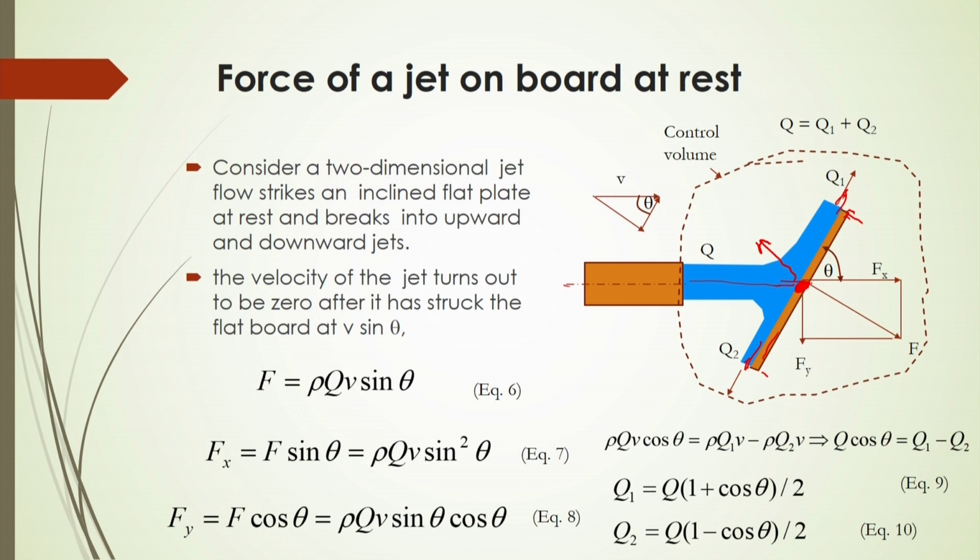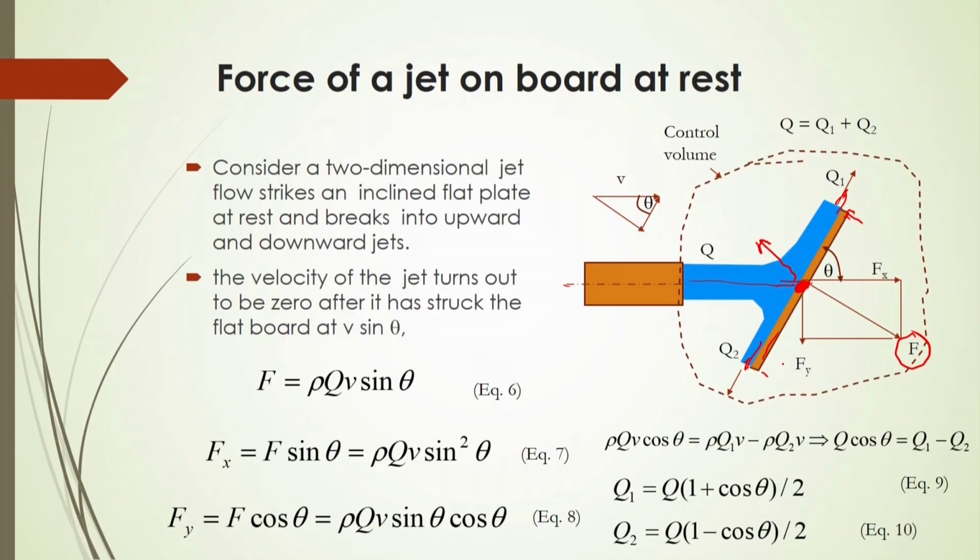So, that you have to calculate, that will be your force, that will be F. Now, how to calculate this? You have to do the momentum balance here. So, in this case consider a two dimensional jet that strikes an inclined flat plate or board at rest, and it breaks into upward and downward jets.